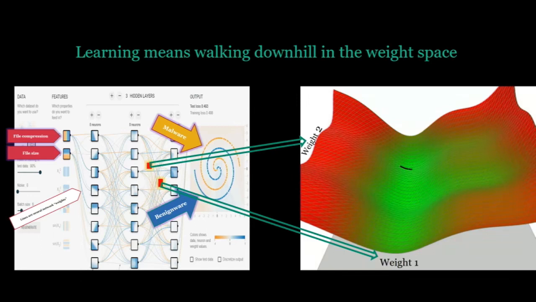And when it's falling down the hill, what it's really doing is measuring its error on whether or not it's getting its detections right. So in a malware detection context, it's saying, oh, if I was to move a little bit this way, could I have gotten more of those malware detections right in the training data, right? And it just keeps moving along in this iterative fashion. And that's how neural networks get trained.